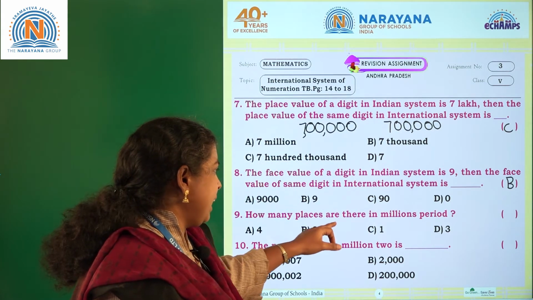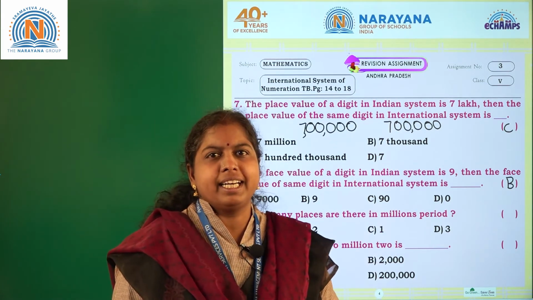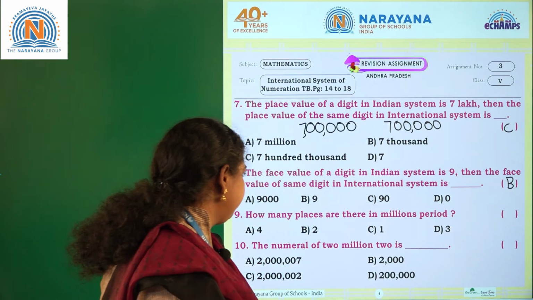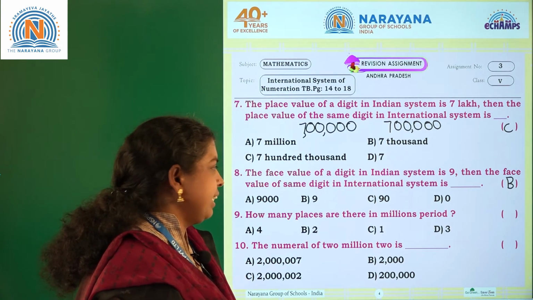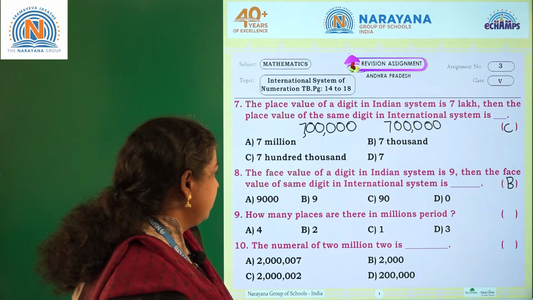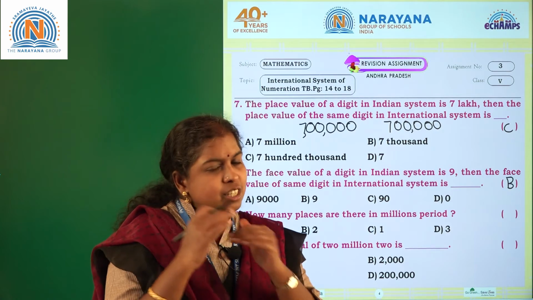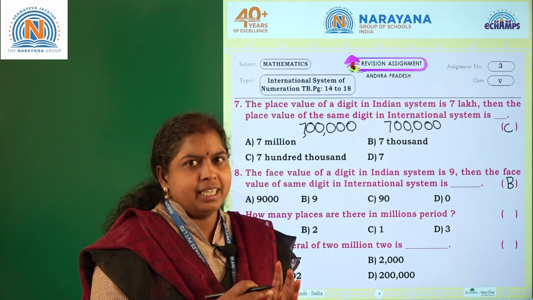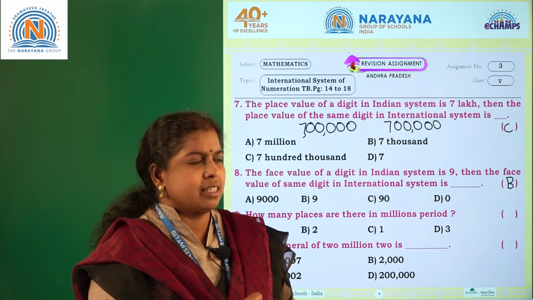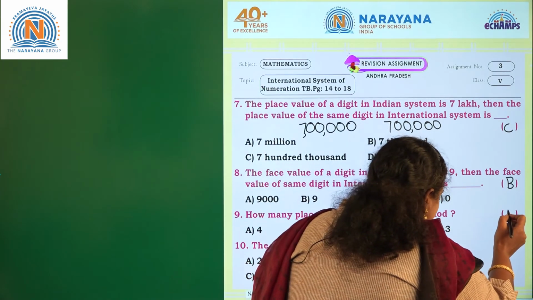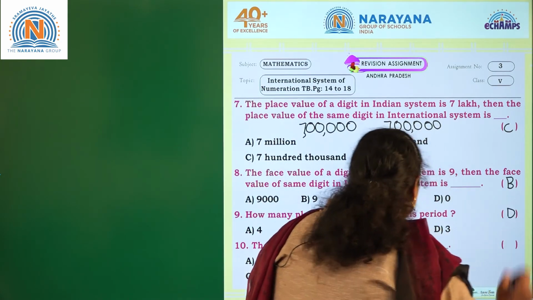Now, how many places are there in millions period? Millions period. What is millions period? Have you ever observed millions period? How many millions places will be there? 1 million, 10 million, 100 millions. So how many places are there in millions period? There are 3 places.